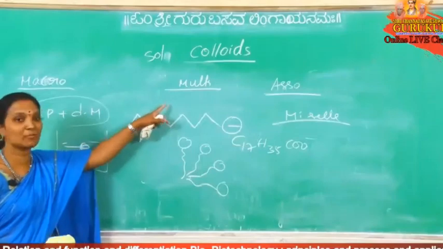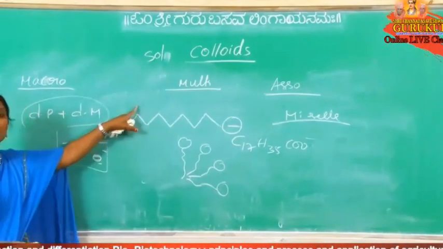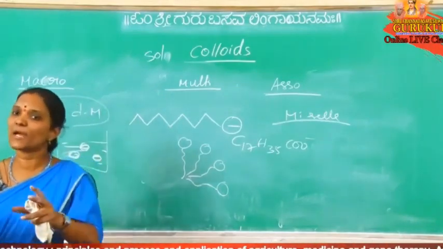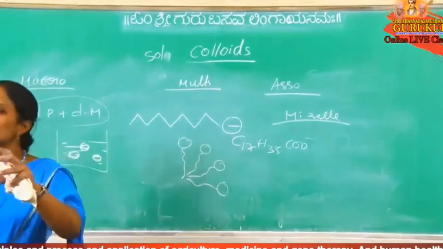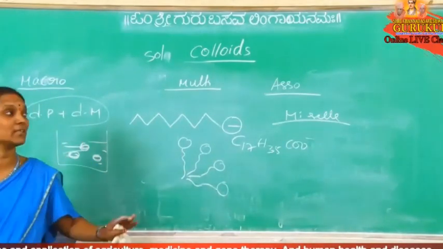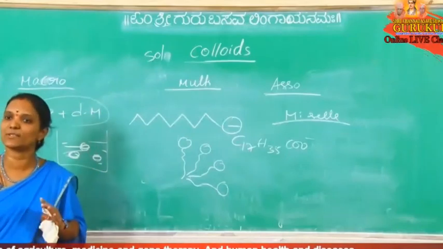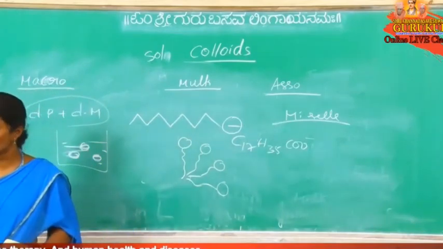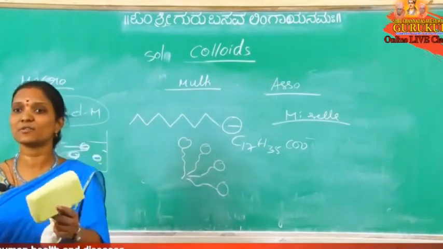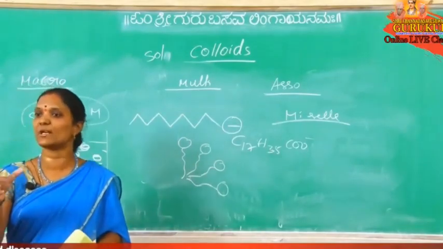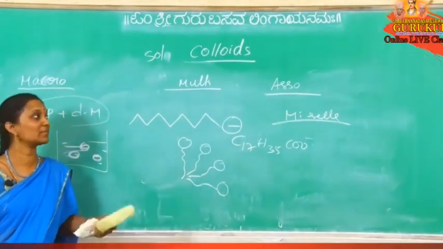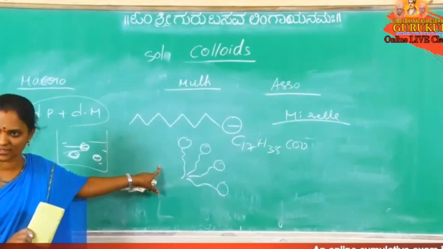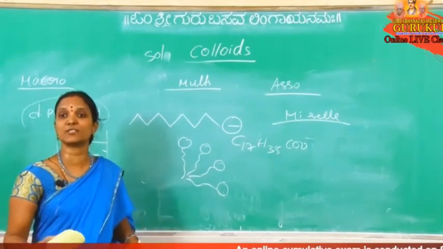Here also many particles combine to colloidal size, but in multimolecular colloids there is no such true solution to colloidal solution difference. There, small particles directly combine to give colloidal size particles, which are dispersed in the dispersion medium to give a colloidal solution. Inorganic colloids are multimolecular colloids. Associated means that at less concentration it behaves like a true solution, but when concentration increases, association of the particles takes place and it changes to colloidal size particles. Dispersed in the dispersion medium, that gives a colloidal solution, an associated colloid.